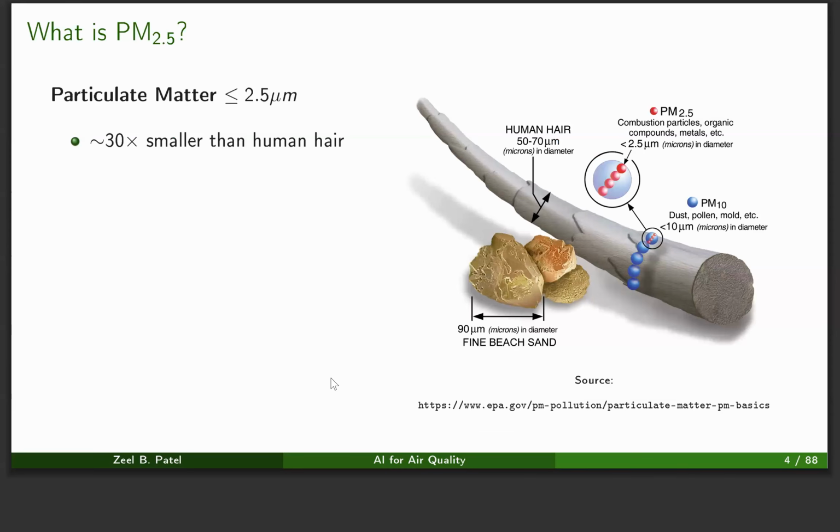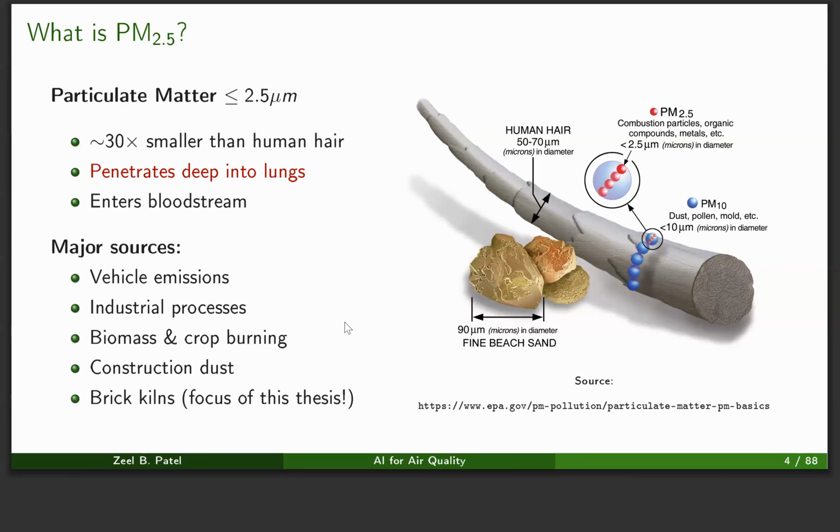Now, when we talk about pollution, we generally talk about PM 2.5, which is particulate matter 2.5. Why this pollutant is important is because it is the cause of most deadly diseases. It is smaller than the human hair and it can easily penetrate the lungs and enter the bloodstream. The major sources of PM 2.5 are vehicular emissions, industrial processes, and others as listed here. Vehicles are also one of the major sources of PM 2.5, which is included in this thesis.